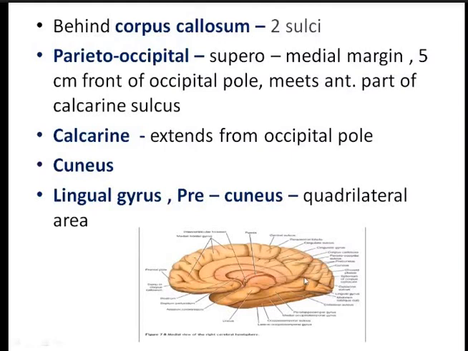And the quadrilateral area which lies above the cuneus is known as the precuneus. So this is the precuneus, this is the cuneus, which is triangular, and below the cuneus is the lingual gyrus. I repeat it again.